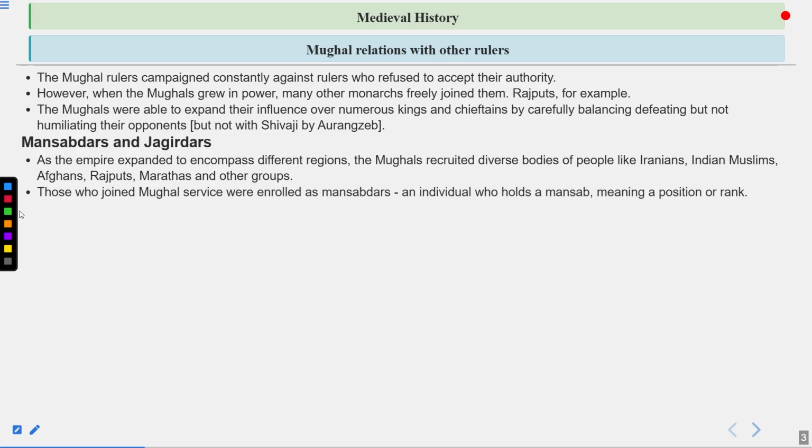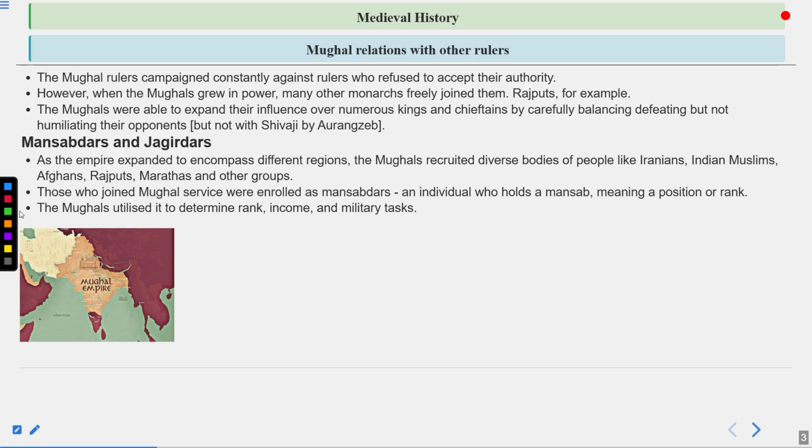Those who joined Mughal service were enrolled as mansabdars, an individual who holds a mansab, meaning a position or rank. Remember, mansab is an Arabic word, but the policy of creating the mansabdari was a Mongolian thing. So this idea was taken from Mongolia, but the word is Arabic. The Mughals utilized it to determine rank, income, and military tasks. That is the system Akbar started, so do remember that the Mansabdari and Jagirdari systems were started during Akbar's time, and later the other Mughals after Akbar modified them according to their will.